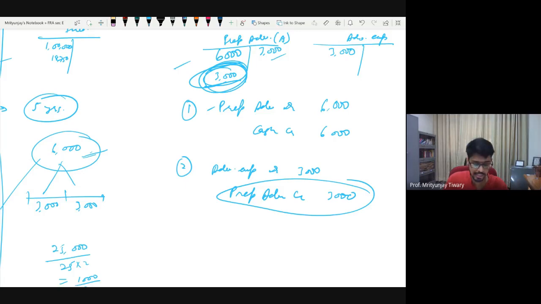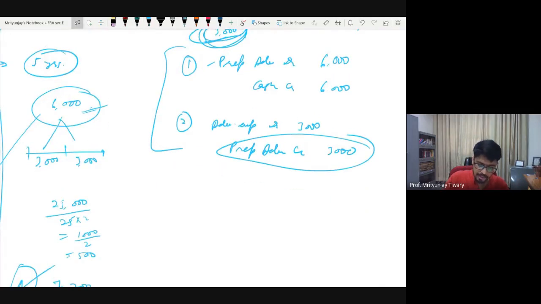Now what I will do is give you a shortcut for these two. Okay, it's just a shortcut. So notice the words properly. It's not a new method. It's more of a shortcut. It's like when you know how to solve a mathematical equation, then let's say 2 or 3 steps you already know, then you can directly jump to the 4th step. So that shortcut is that on the day when you are purchasing, there itself, half of this 6,000 you can recognize as an asset and half as an expense.